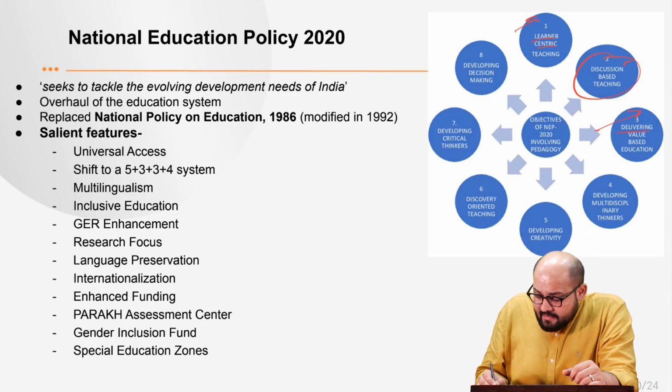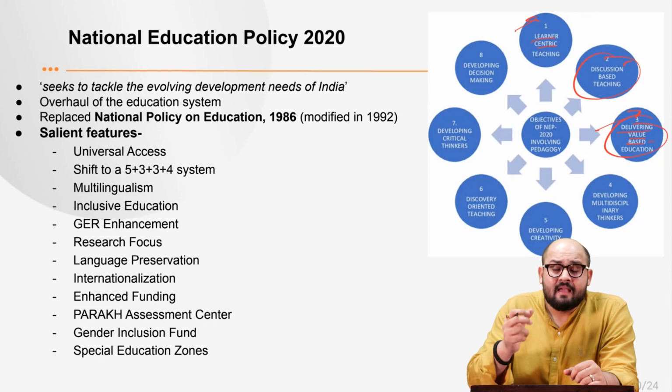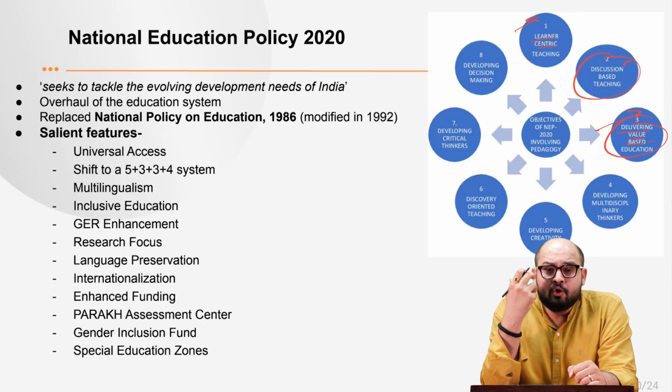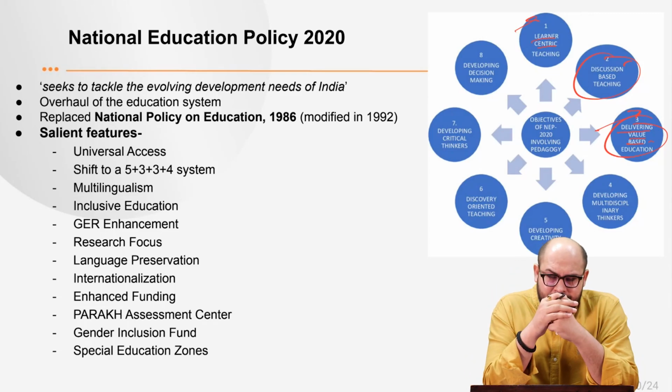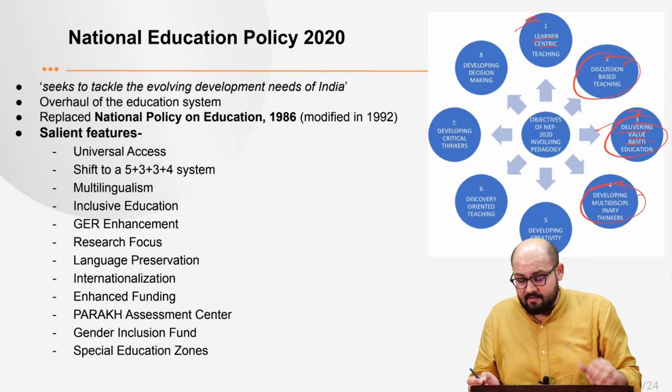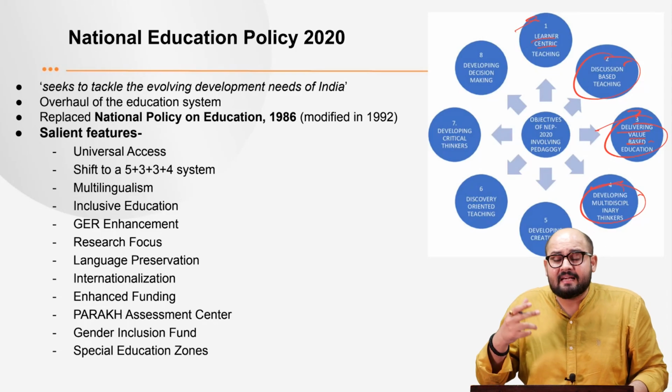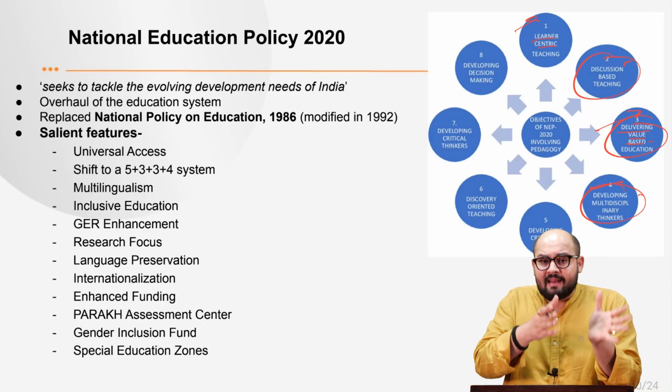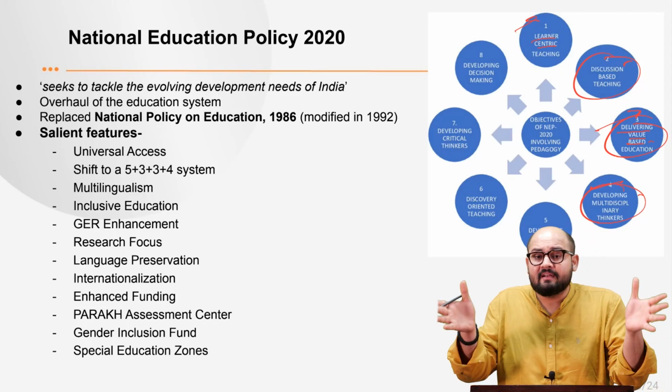Next is delivering value-based education, that is including human values in the education system. Then we have developing multidisciplinary skills in thinkers, that is having a critical approach and the ability to analyze a particular topic in different dimensions.